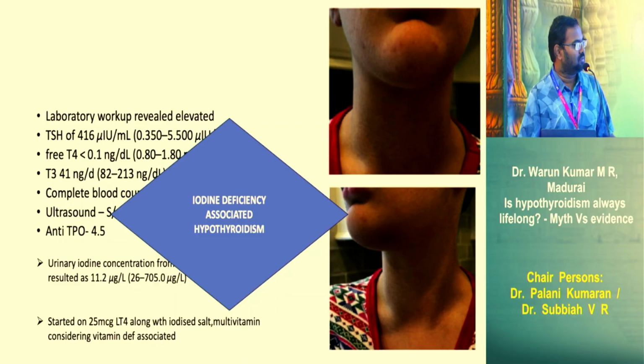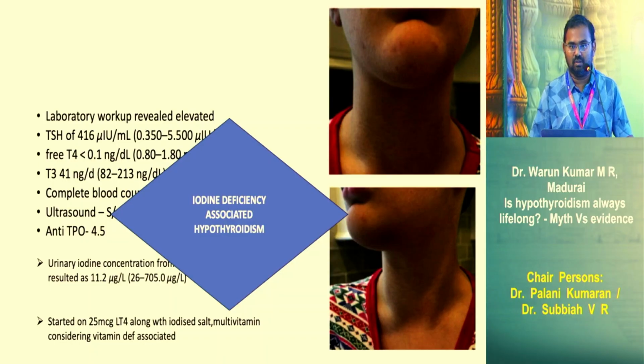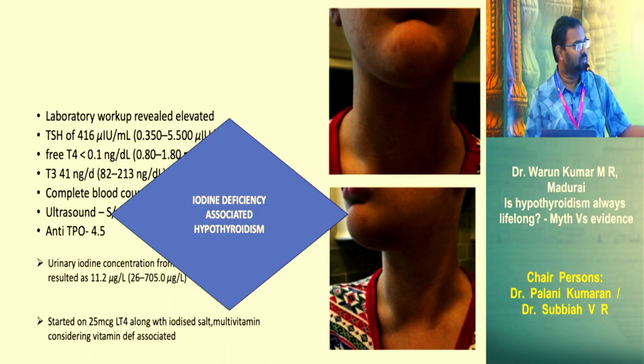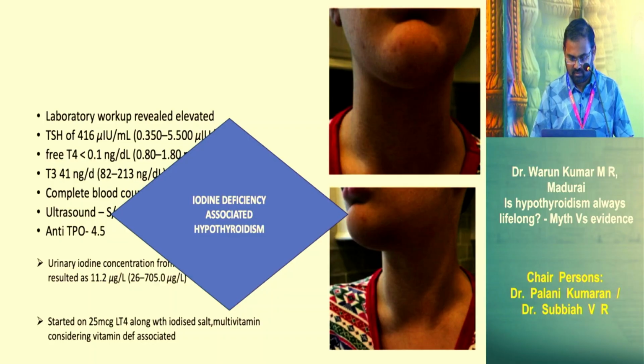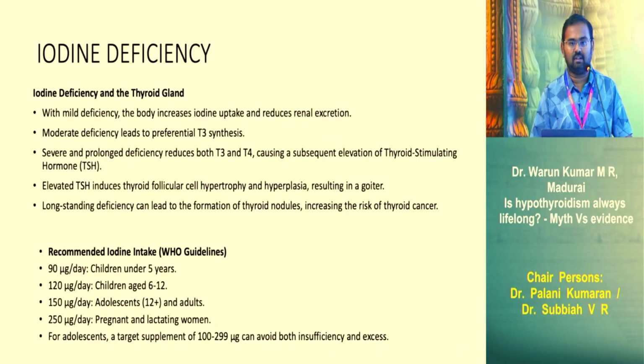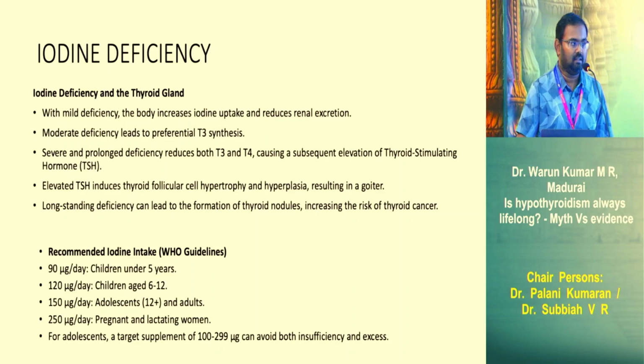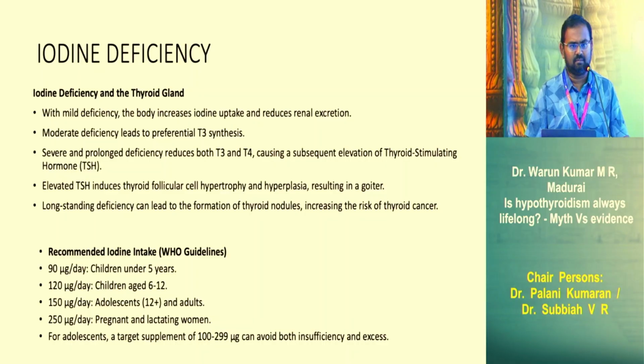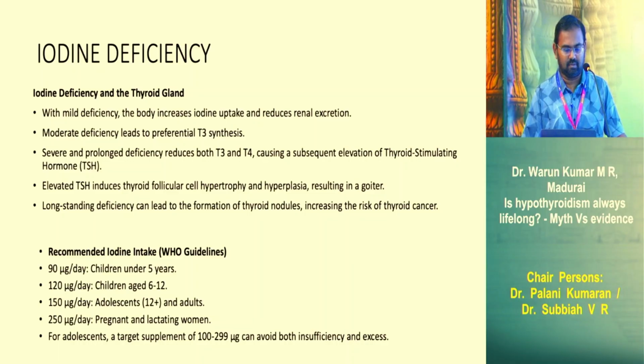The child was started on a low dose of levothyroxine, along with multivitamins and other replacements, and improved. Symptoms improved over 1 to 2 weeks, and the child was perfectly healthy over 2 months. This was a photograph after 2 months; the goiter had reversed. So this is a case of iodine deficiency. Though it was recognized to be a very rare entity, we still see it commonly in present-day practice because of food faddism among mothers and relatives.